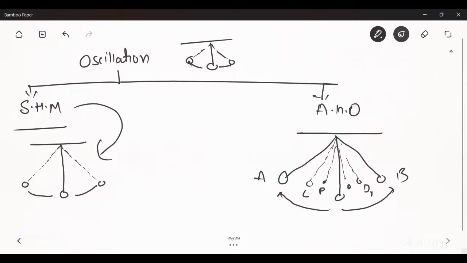Now again, all simple harmonic motions are oscillatory, but all oscillatory motions are not simple harmonic motions.